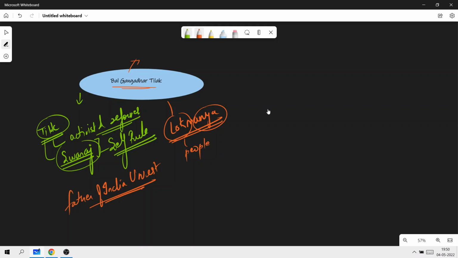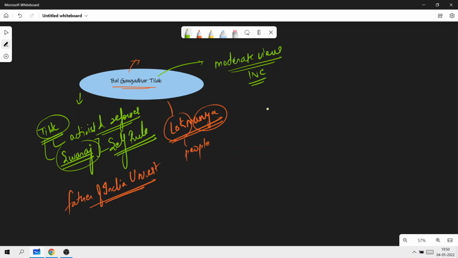Political career of Tilak, if we have to understand, you simply need to understand that he was in strong opposition to the moderate views of the party, that is INC, pertaining to self-rule. He maintained that simple constitutional agitations or bringing constitutional reforms was not enough against the British.